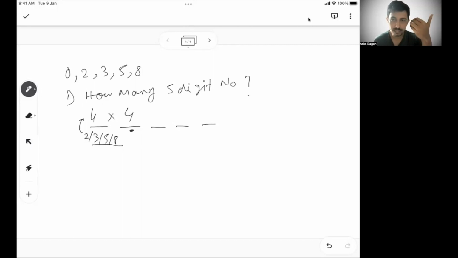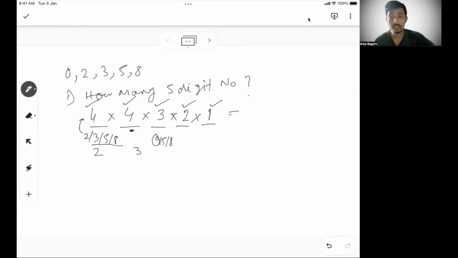Now, if I have put any other number there, that means there are 3 numbers left for the third place. Let's say I have given 2 here and 3 here. Then for the third place, I have 0, 5, or 8. Out of that, let's say I have given 0 here. So I have 5 and 8 left for the fourth place, so it can be filled in 2 ways. And finally, the last number should be placed in the 1 remaining place, so there is no choice available for the last place. So the first place can be filled in 4 ways, the second place also in 4 ways, the third place in 3 ways, the fourth place in 2 ways, and the last place in 1 way.